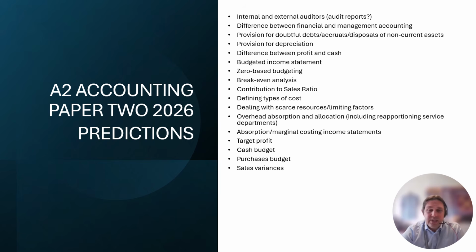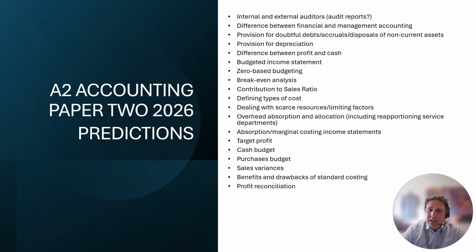Sales variances come up every year, don't they? Well, they didn't really last year, so they've got to come back around again, haven't they? If they do, sales variances have been criminally underrepresented in the papers and not really much on sales price or sales volume, so that could well be part of the mix. And there could be some links to the benefits and drawbacks of standard costing. Why would standards be wrong? Are they too optimistic? Are they too challenging? Are they too easy? Whatever they might be, but the weaknesses of standard costing could come in.